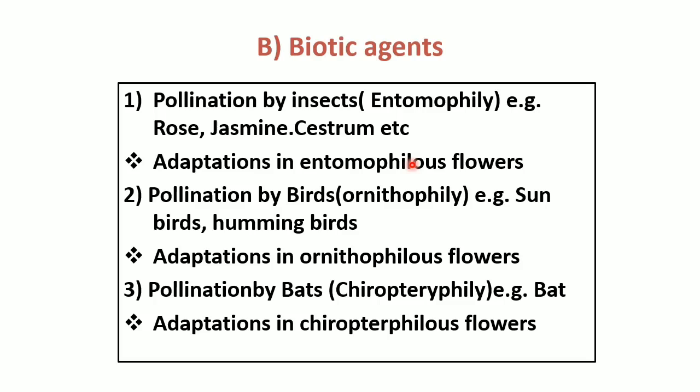Salvia shows a special mechanism to favor pollination. In salvia the flower is always bisexual. Pentamerous flower is there. The two stamens of a flower have a long bifurcated connective.